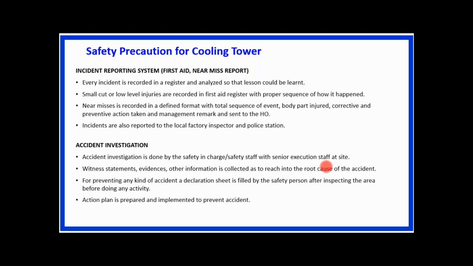For preventing any kind of accident, a declaration sheet is filled by the safety person after inspecting the area before doing any activity, and then an action plan is prepared and implemented to prevent accidents. That is the main purpose of this accident investigation system: we have to avoid repetition of these types of accidents, and that is why accident investigation team members, committee and report are used in the industries.